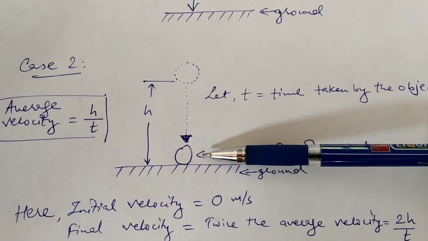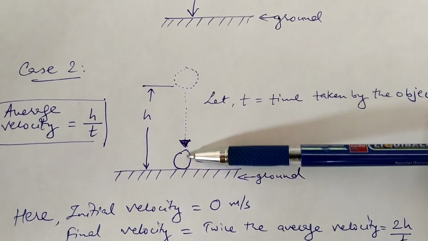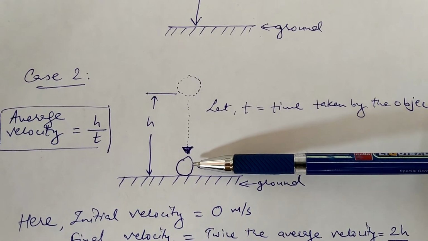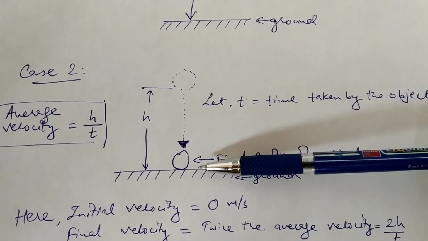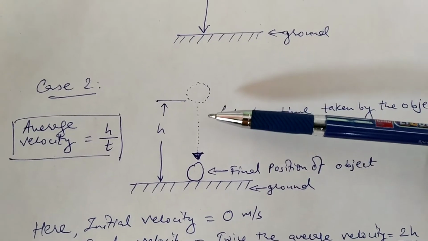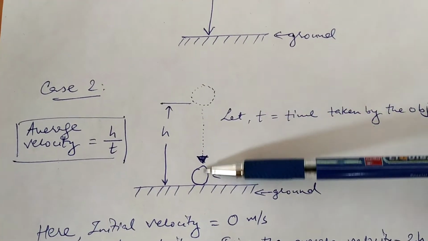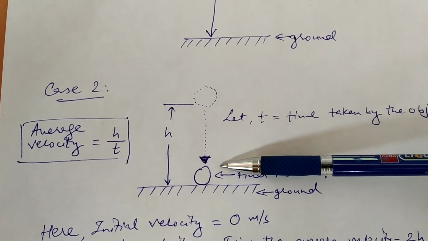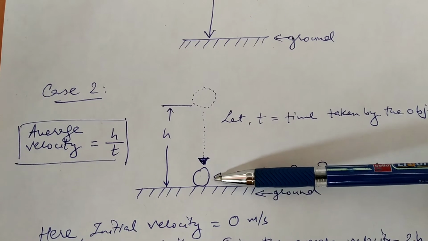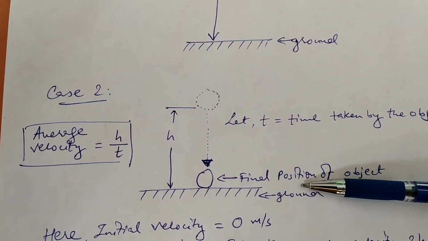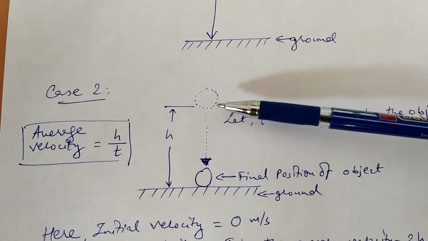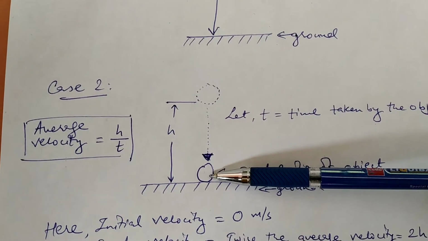Its velocity will be maximum when it was just about to touch the ground. So just before touching the ground, its velocity would have been maximum, and that we would be considering as final velocity, right? We know that its average velocity during this travel is h divided by t. It would have been 0 over here, would have reached its maximum, its peak at this place, at its final position. So during this travel, it would have increased its speed from 0 to maximum.